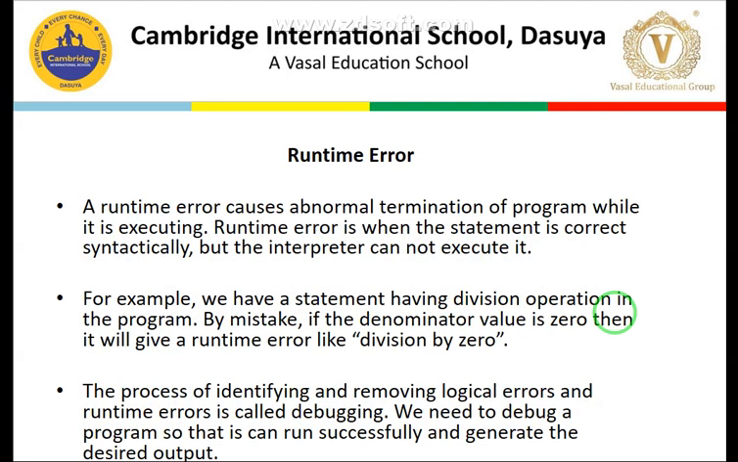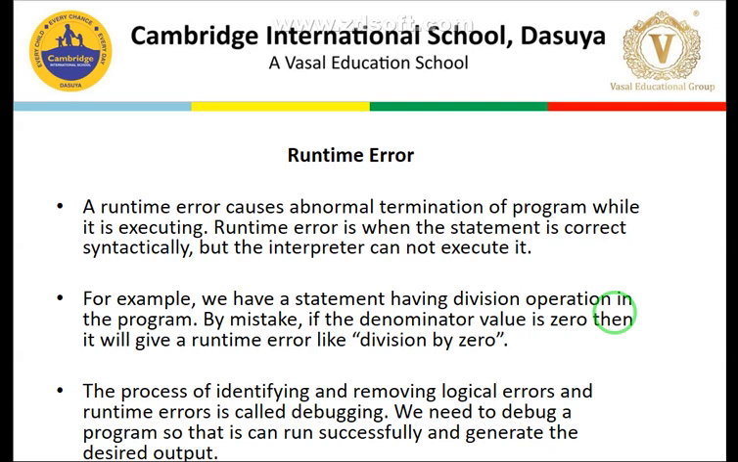And finally, students, the third category of error is runtime error. A runtime error occurs when we are running our program and at that time some error occurs. A runtime error causes the abnormal termination of the program while it is executing. A runtime error is when the statement is syntactically correct but the interpreter cannot execute it. It is beyond the reach of the interpreter to execute that one.